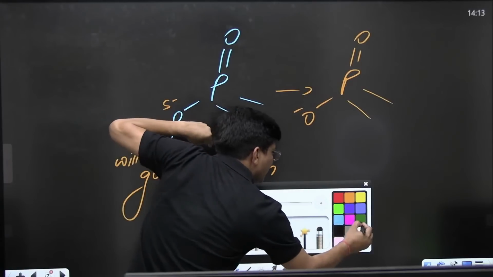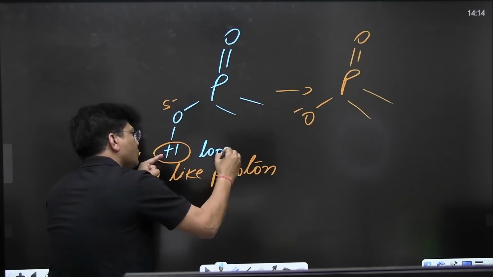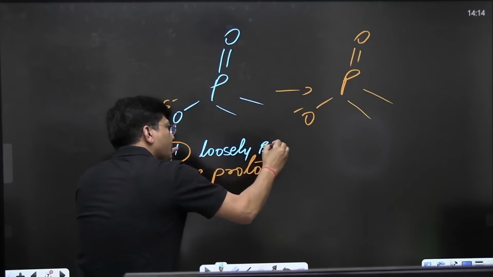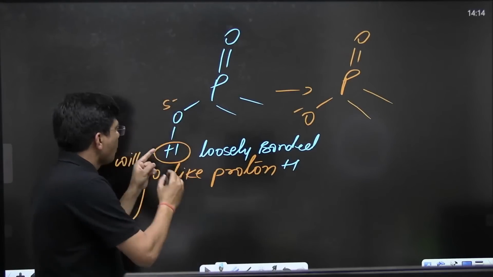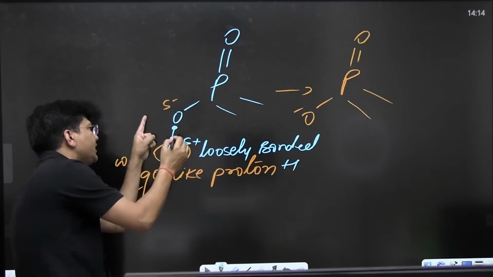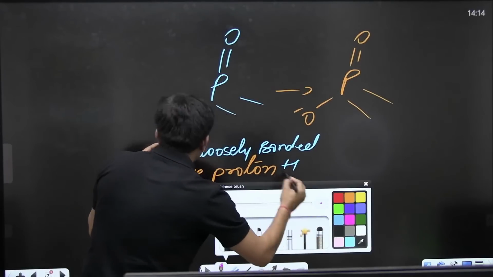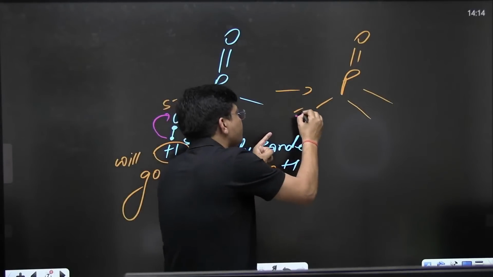This is a loosely bonded H, because once it leaves, it donates its electron. Then there is a negative charge, and this negative charge will do resonance.